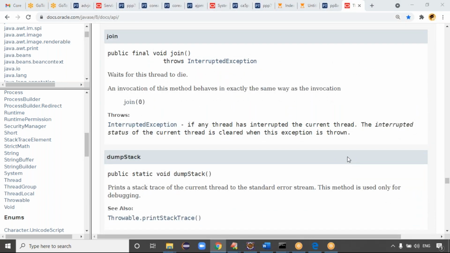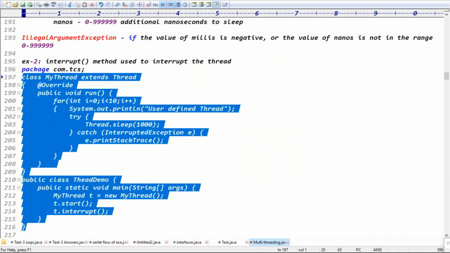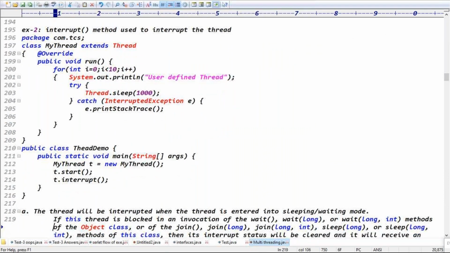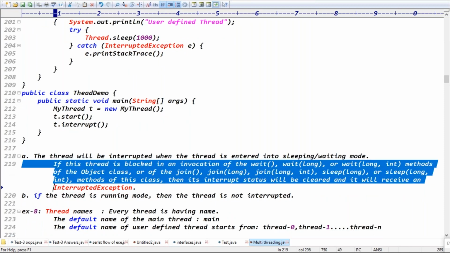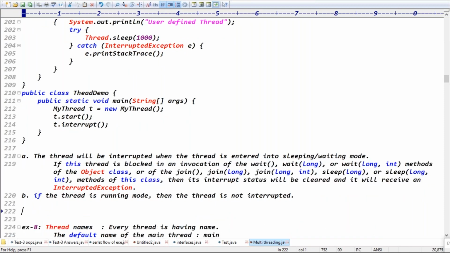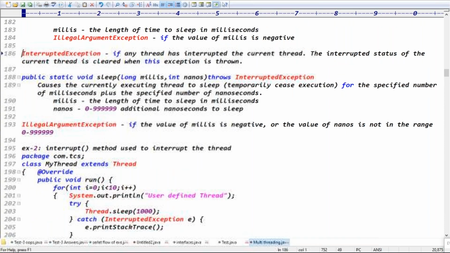That interrupt exception will be thrown, right? Exactly. Guys, that is the information basically. The interrupt method is used to interrupt the thread. So this can be interrupted only in these cases, and the interrupt state will be cleared once it is throwing the exception, right? Exactly.